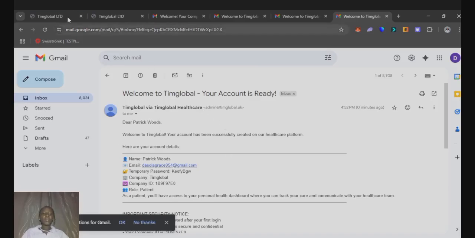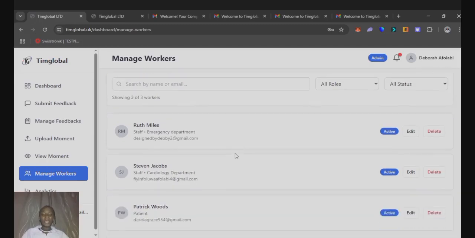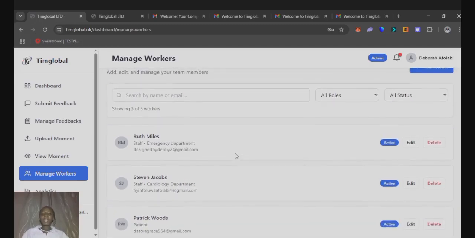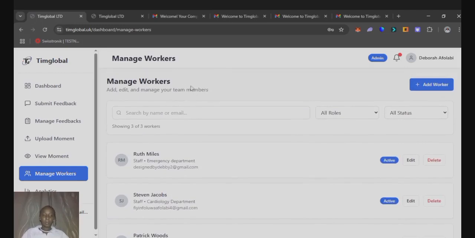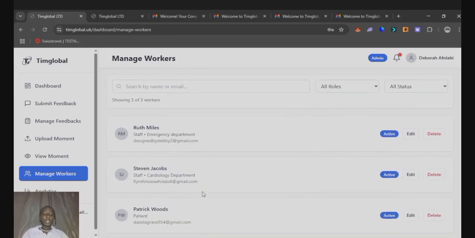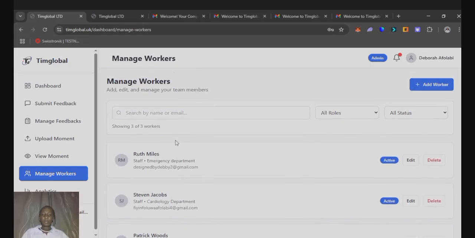So we can see the way we were able to add staff members and clients to use this platform. All these staff and clients have been added to Teamglobal, to this organization. So different administrators can come from different organizations and create an account and easily add their workers to start using the platform.